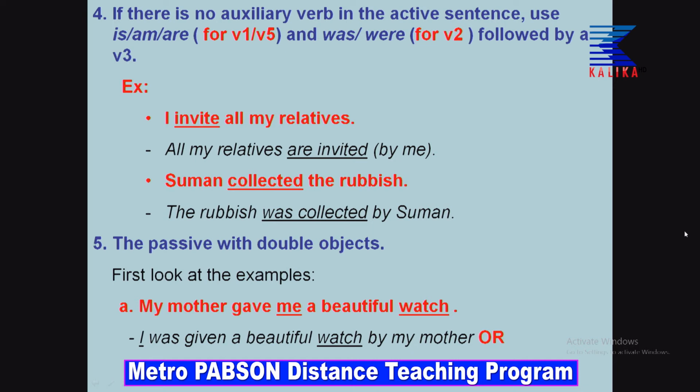Here given is verb 3 of what word? I know everybody knows give, gave, given. So, it should be followed by a verb 3. Normally, passive structures will have verb 3 with an auxiliary verb. So, I hope that you have understood all these 5 rules. Let us move on to the other rule.